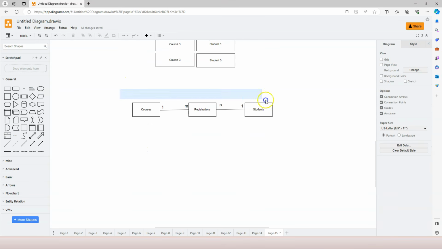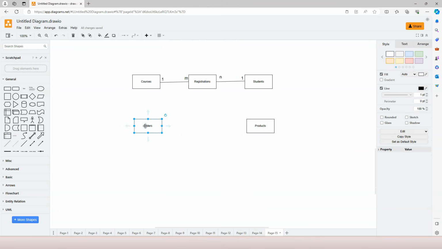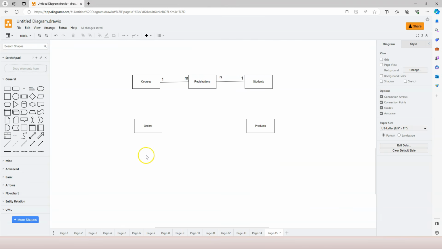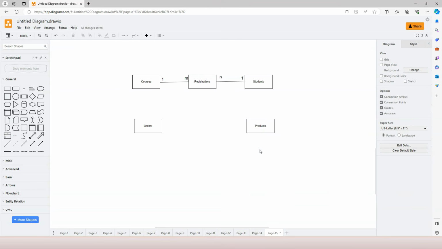Now you know this example, let's do an exercise. Currently, we have an orders table in our SQL Server database already created, and we have a products table in our SQL Server database already created. What do you think the relationship between the orders table and the products table? So how do you know this? Let's do exercise this way.